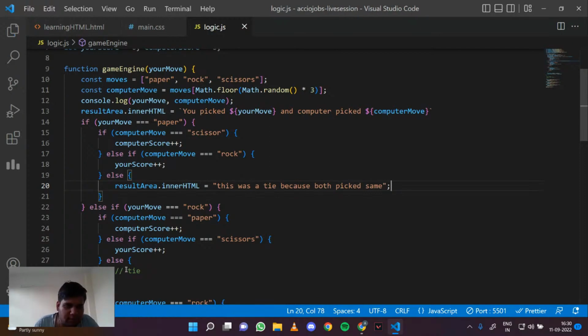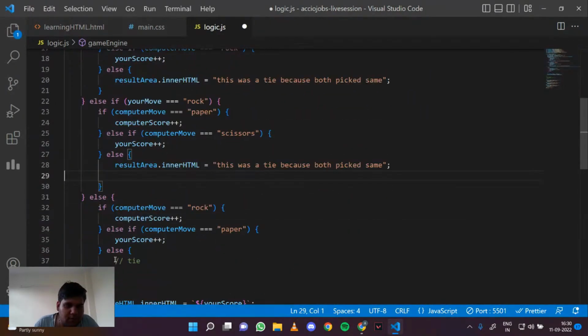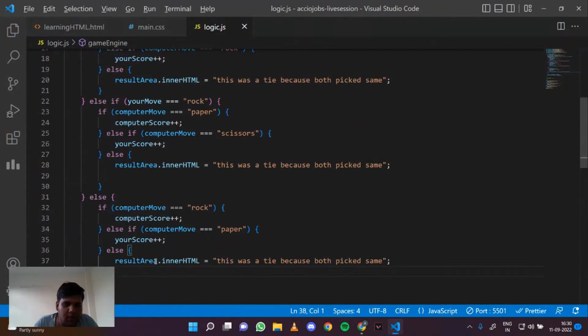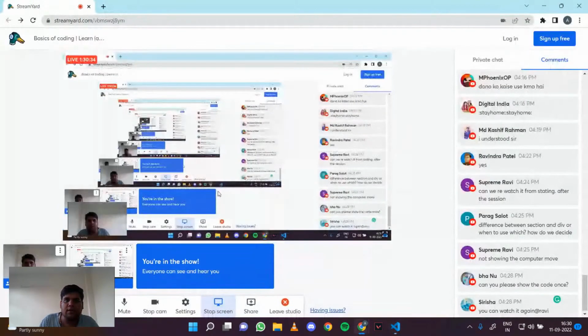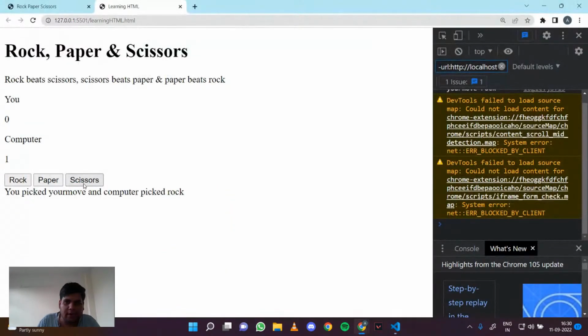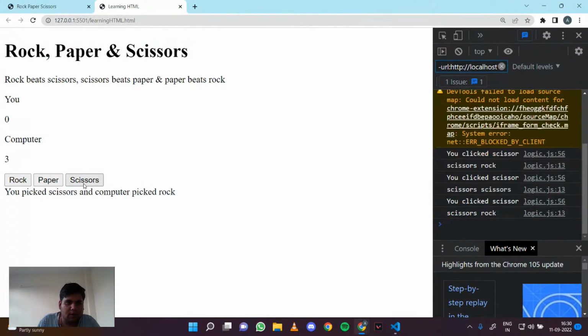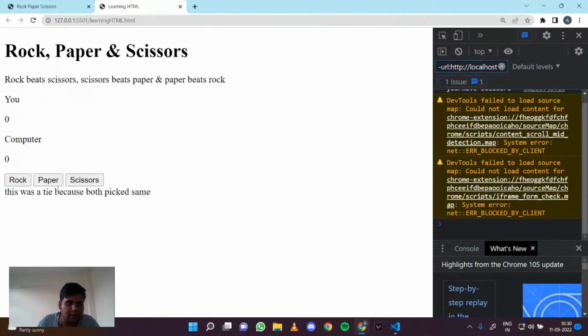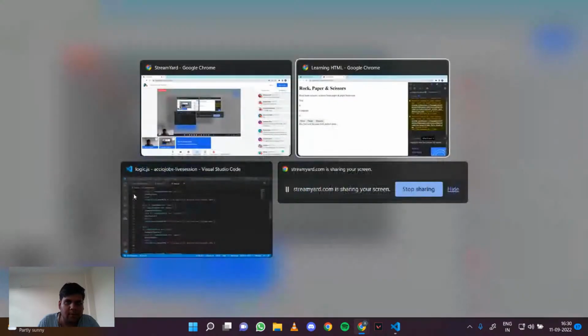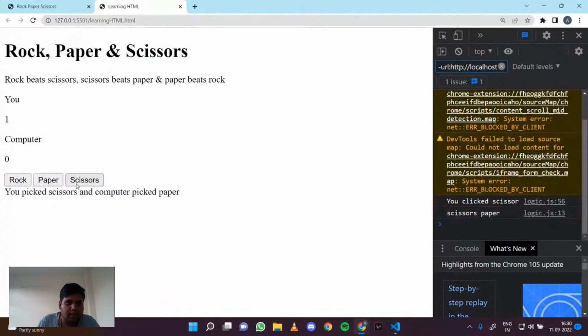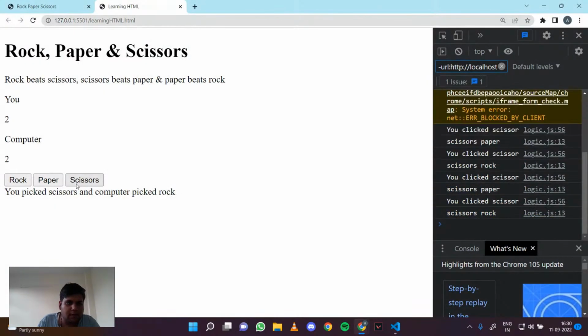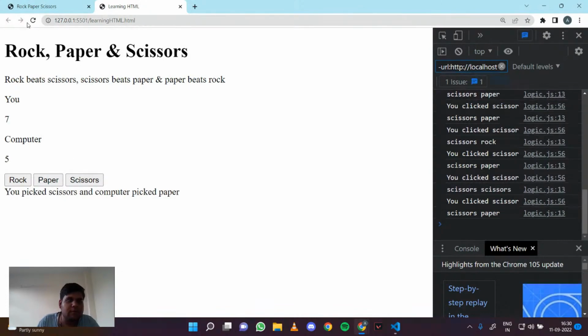If I copy this everywhere and try to play my app, if I pick rock, rock, rock. Okay, I think this was okay. Oh, just a tie came.